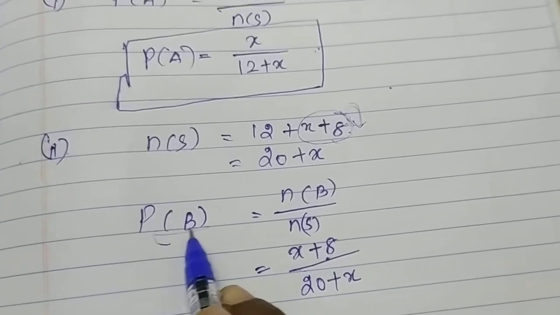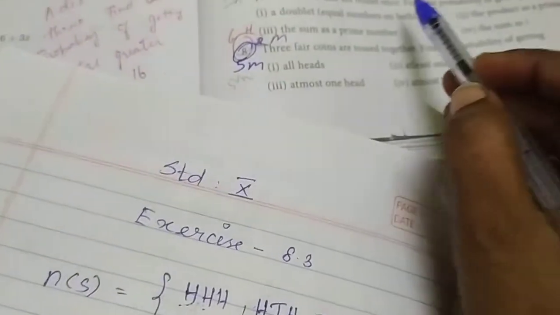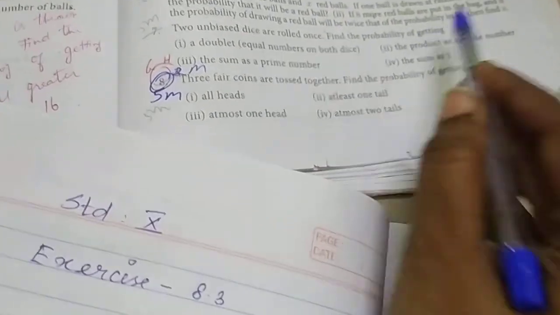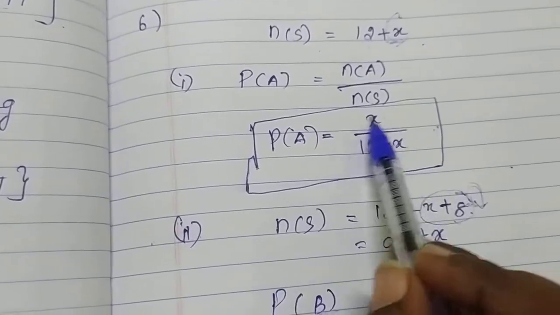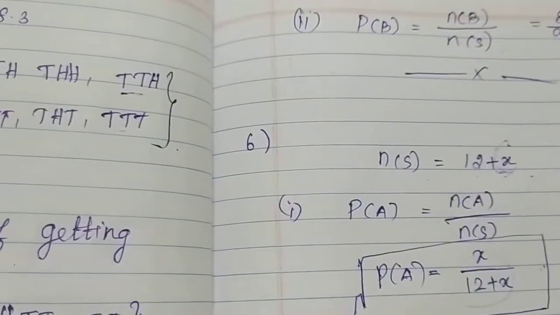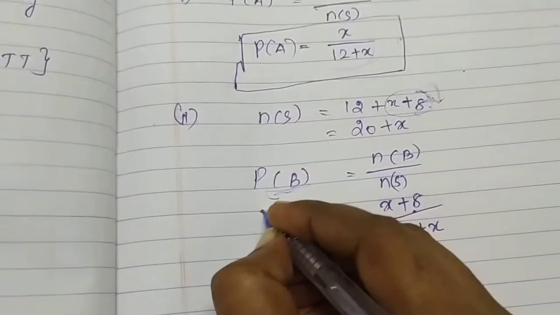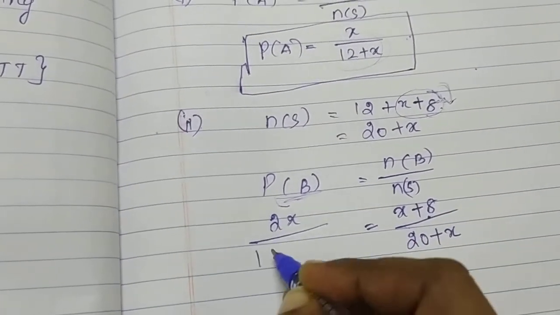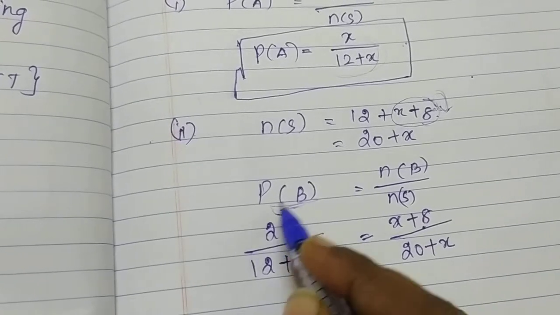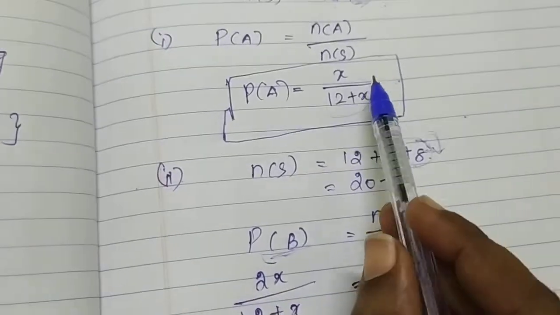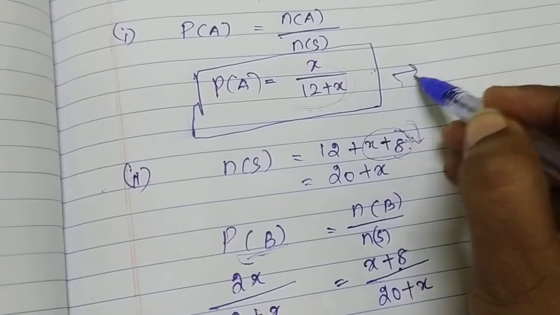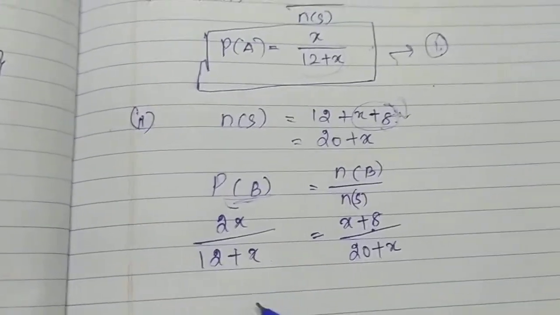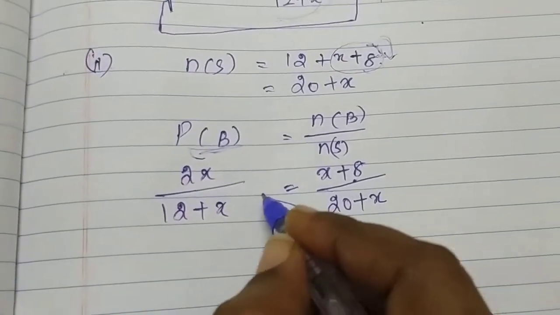Okay. Next, the probability, what will be given? The probability will be twice the probability in 1. So we multiply by 2. Twice means 2 times. So 2x by 12 plus x. So this is probability 1, and twice of 1 is given, so we multiply by 2. Okay, so now we cross multiply.